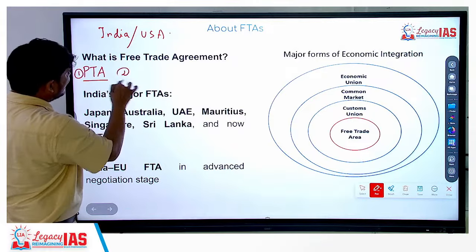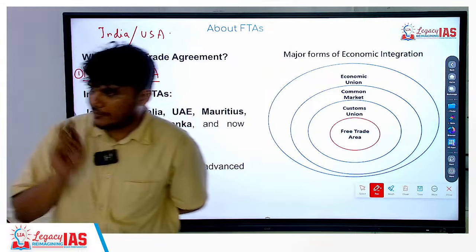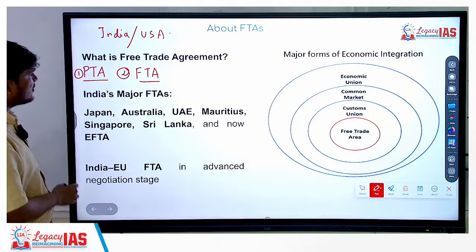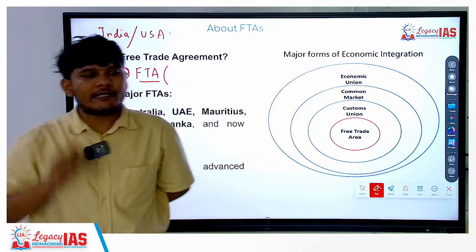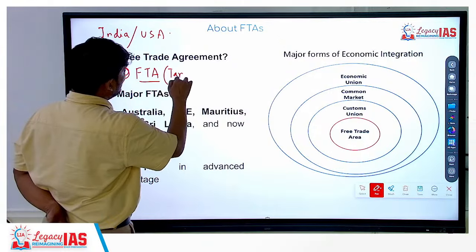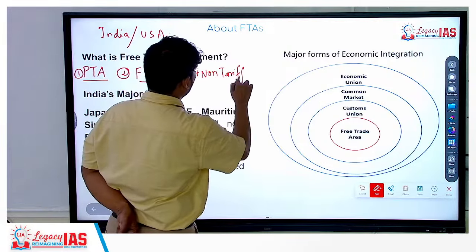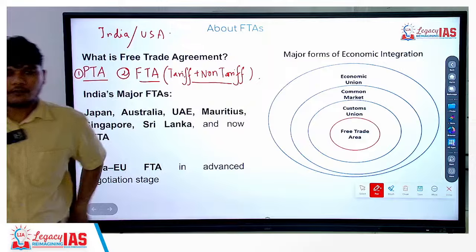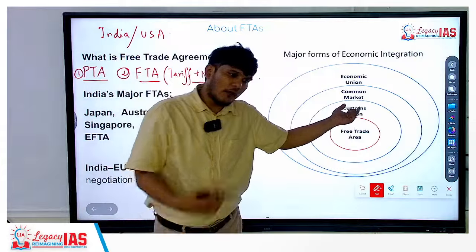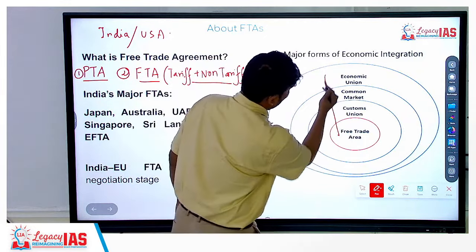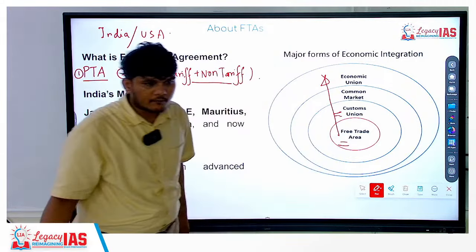The second degree is generally the free trade agreement. In a free trade agreement, you remove both tariff as well as non-tariff barriers. Both will be removed. Now what? Non-tariff barriers will be removed in the customs union too, so in that it will already be removed. So what happens is, if you go up the order, whatever is present over here is already present over here.